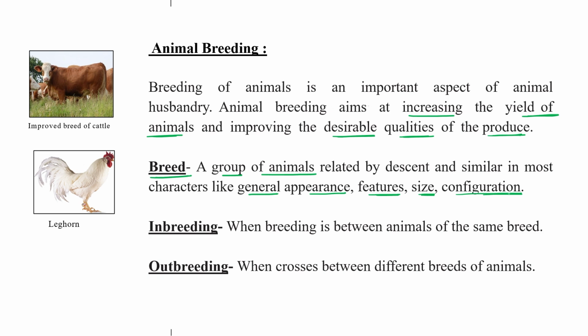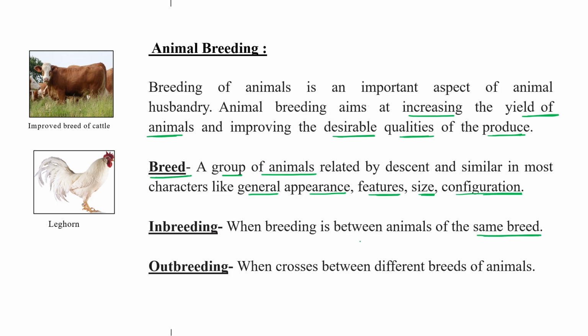If the general features, size, configuration are the same, okay, all those animals come under the same breed category. Okay, and now again two terms come under this breed: inbreeding and outbreeding. Okay, inbreeding means when breeding occurs between animals of the same breed.